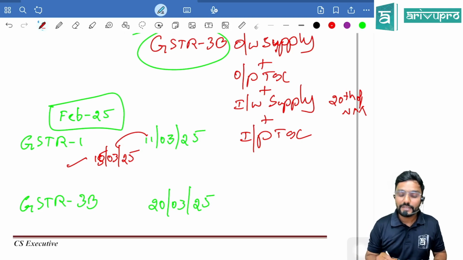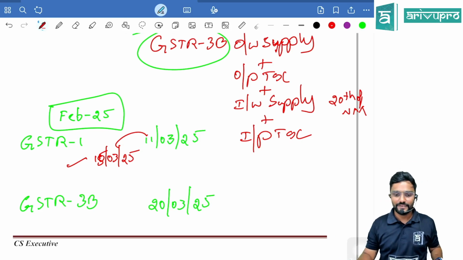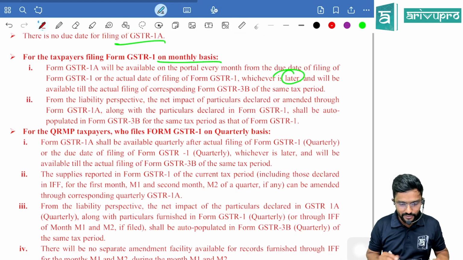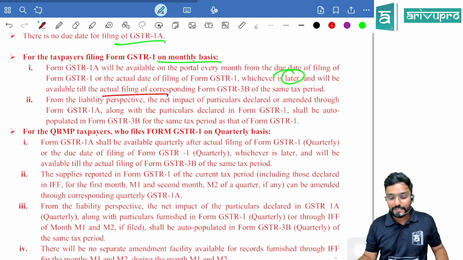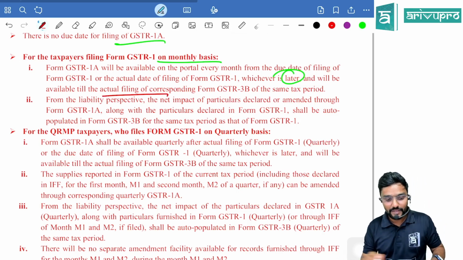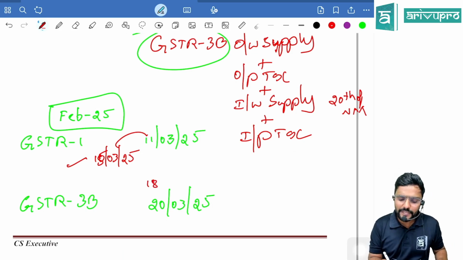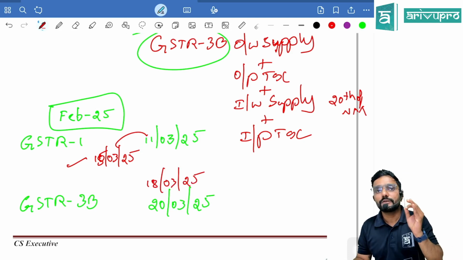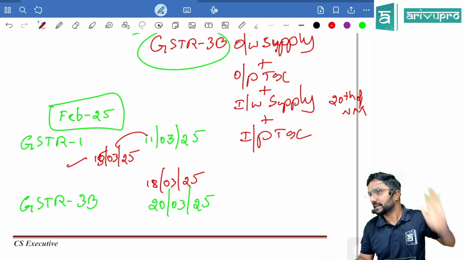Okay, fine. Next, sir, what about the deadline, when will the door get closed, sir? They have told clearly, it will be available till the actual filing of corresponding Form GSTR 3B. Now, what is the due date to file GSTR 3B? 20th. Assume I filed it on 18th March only. So when will the doors for filing GSTR 1A get closed? 18th March.